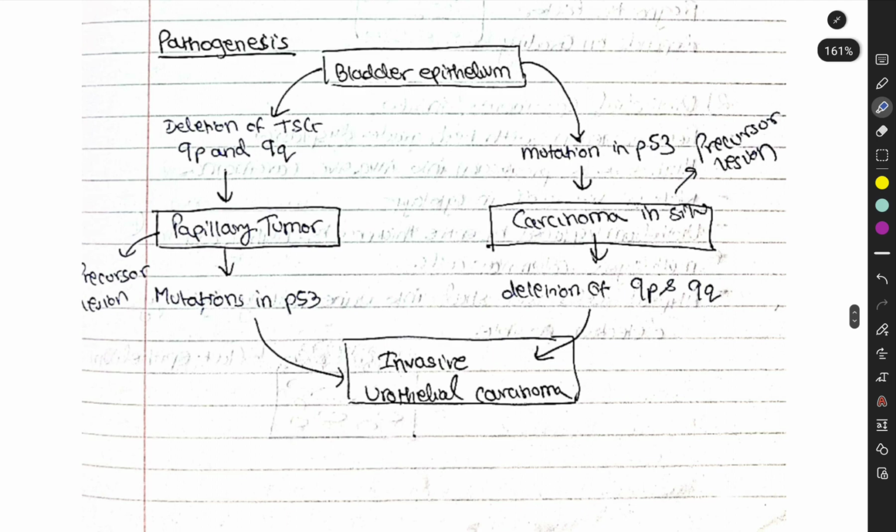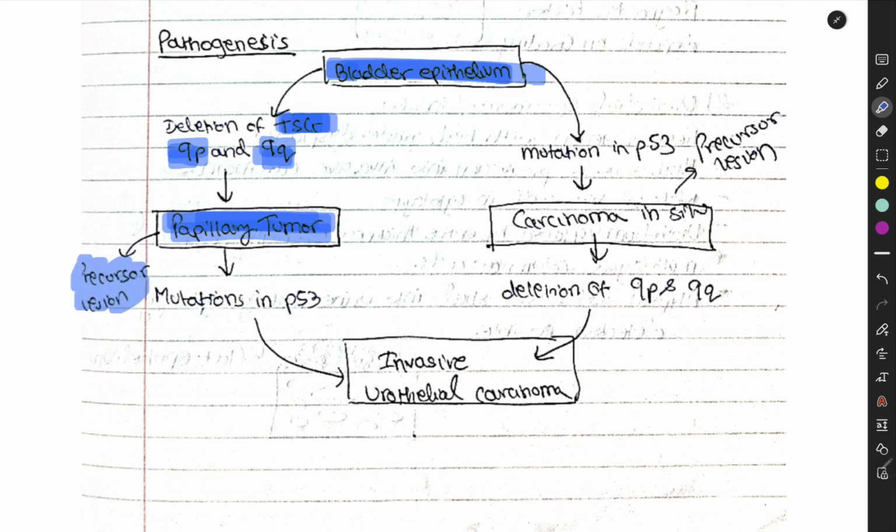Pathogenesis. So, there is bladder epithelium. If there is deletion of a tumor suppressor gene on the short arm of chromosome 9 and the long arm of chromosome 9, it causes a papillary tumor, which is a precursor lesion. If there is further mutation in the p53 gene, it causes invasive urothelial carcinoma.